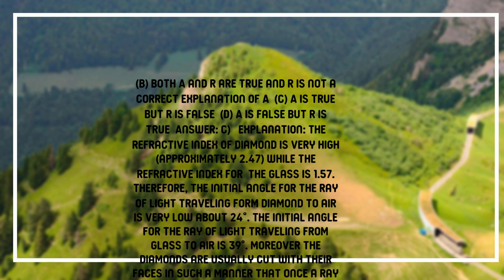In total internal reflection, 100% of the light is reflected back into the same medium. Hence, the object shines. That's why a diamond sparkles more than a glass imitation cut to the same shape.